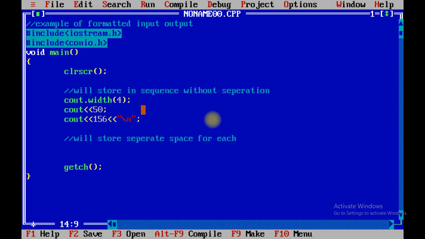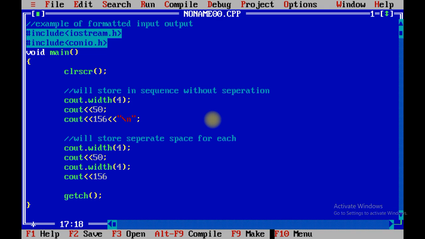That means cout.width(4), cout 50, cout again width(4), cout 156 and \n.